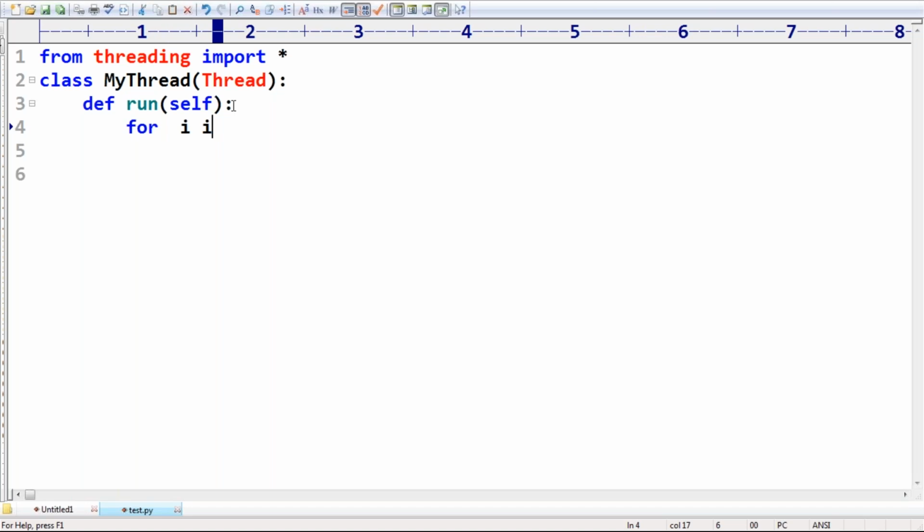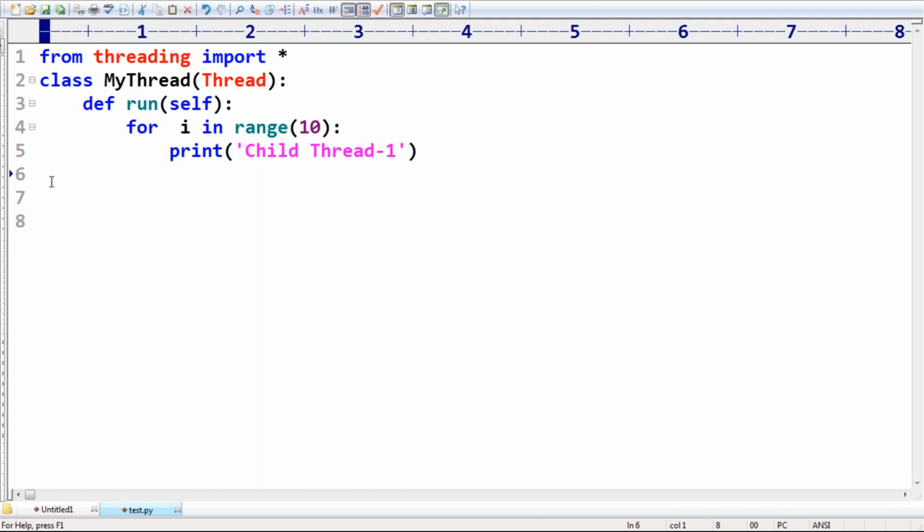What I'm taking is for i in range(10): print child thread. Assume child thread 1. Like this I'm writing, because you may feel, sorry, that I'm showing the old output only the second time also. Here I'm changing something: child thread 1.